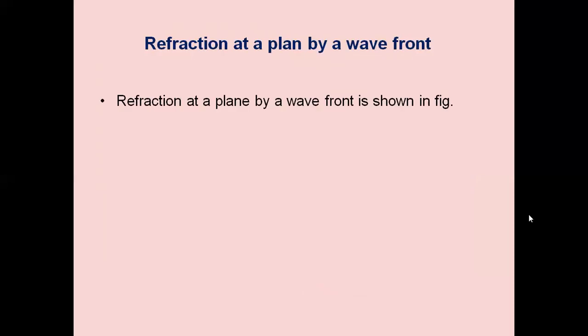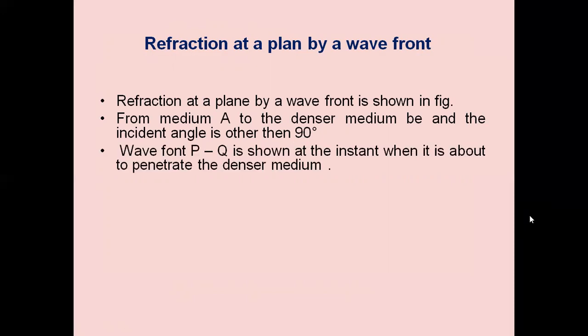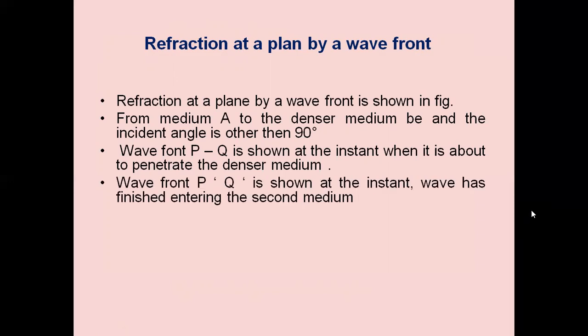Refraction at a plane by a wavefront is shown in the figure. From medium A to the denser medium, the incident angle is other than 90 degrees. Wavefront PQ is shown at the instant when it is about to penetrate the denser medium. Wavefront PQ' is shown at the instant the wave has finished entering the second medium.